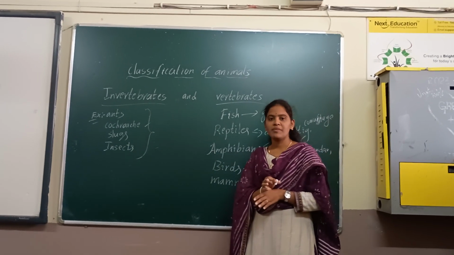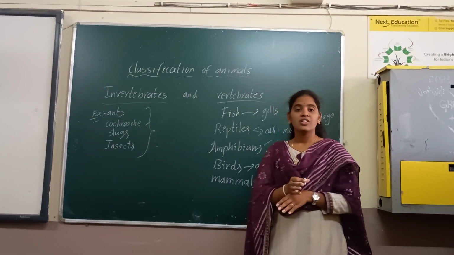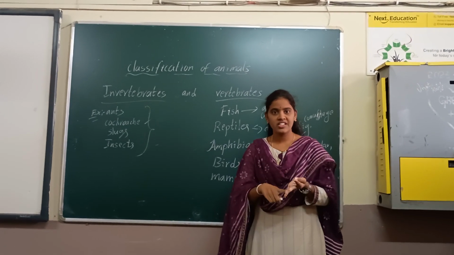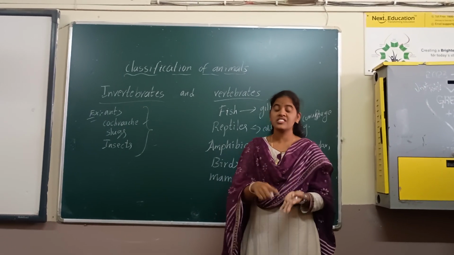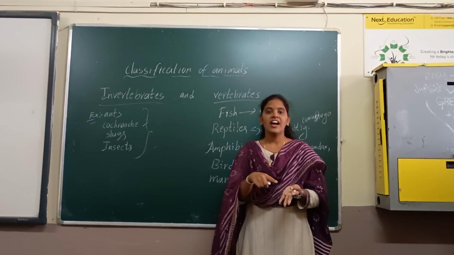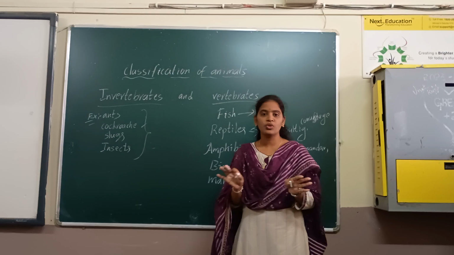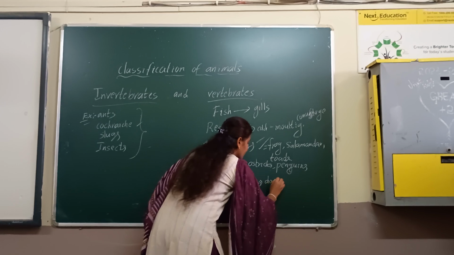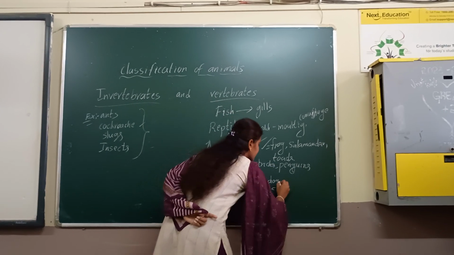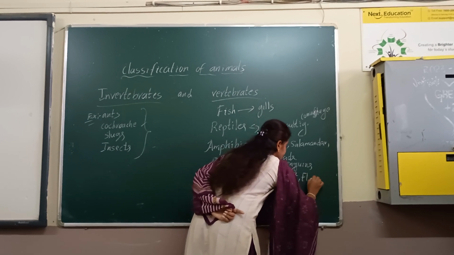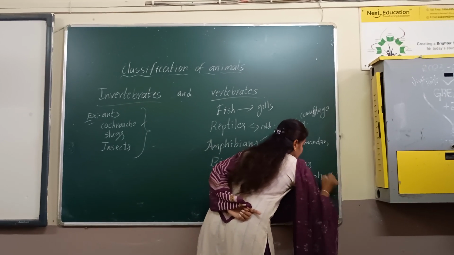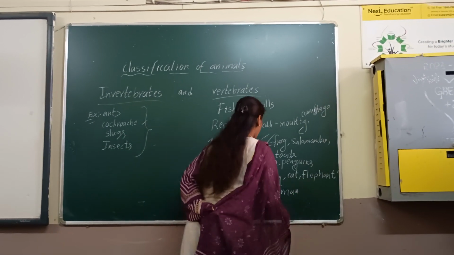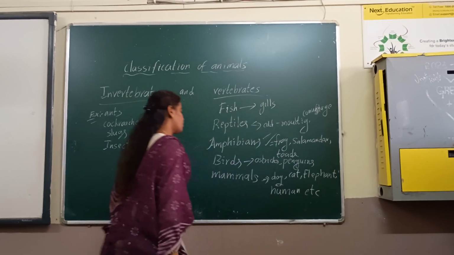For example of mammals: human beings, lions, tigers. So once we have to observe here, all mammals have hair on their bodies, they breathe with the help of their lungs, they are giving birth to their babies, and these are the characters of mammals. So what are the examples of mammals in our life? Pet animals like dog, cat, and elephant, and even human beings are also examples of mammals. So this is about the mammals.